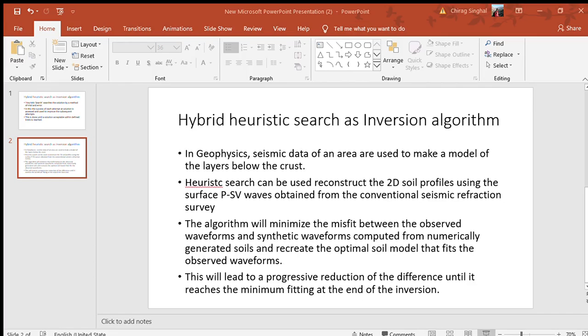In geophysics, the seismic data of an area are used to make a model of the layers below the crust. Heuristic search can be used to reconstruct 2D soil profiles using surface P-SV waves obtained from a conventional seismic reflection survey. The algorithm will minimize the misfit between the observed waveforms and the synthetic waveforms computed from numerically generated soils, and create the optimal soil model that fits the observed waveforms. This will lead to a progressive reduction of the difference until it reaches the minimum fit at the end of the inversion.